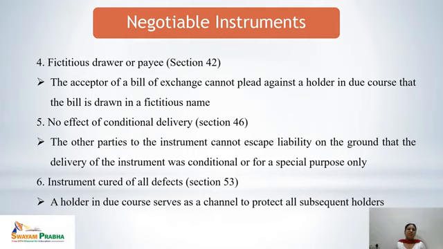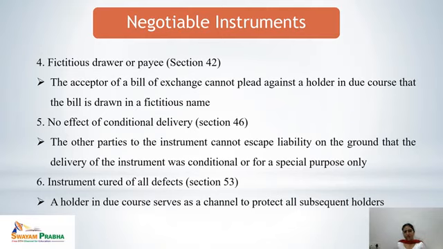Next is fictitious drawer or payee, covered under Section 42. The acceptor of a bill of exchange cannot plead against a holder in due course that the bill is drawn in a fictitious name, because the holder in due course holds a title as good as the title of the holder. He has taken the instrument in good faith without any knowledge of the defective title. So it cannot be claimed against the holder in due course that the bill is drawn in a fictitious name.